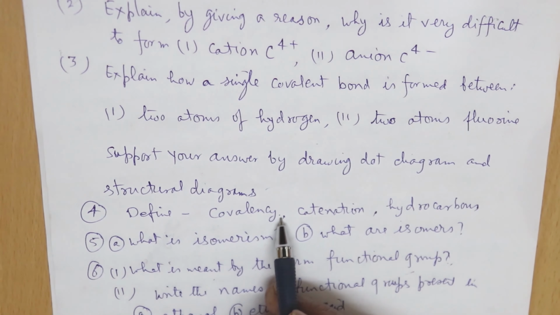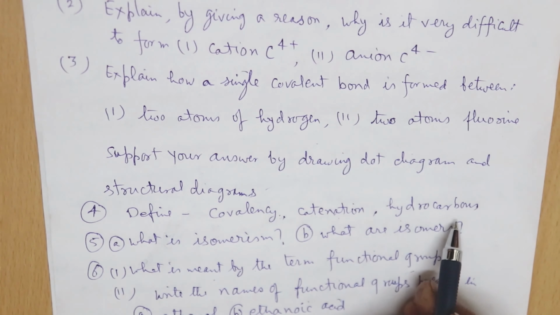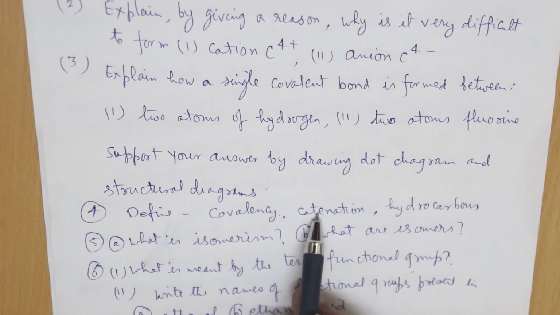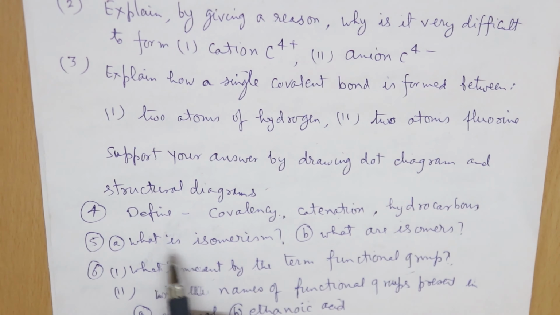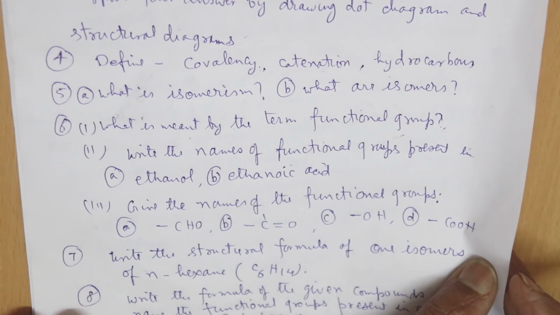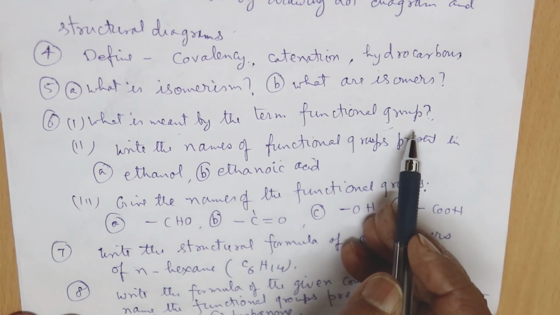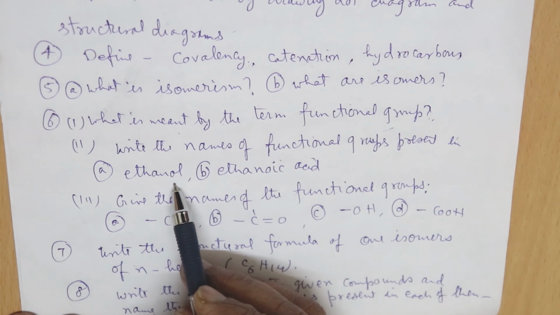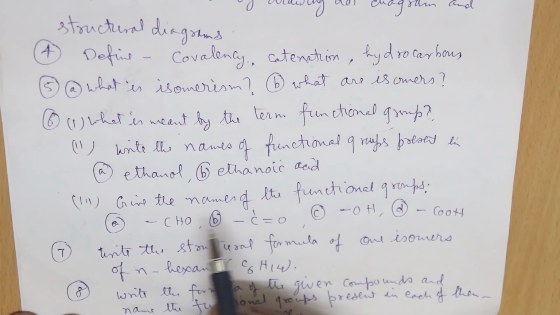Okay, then define the covalency, catenation, hydrocarbons. You will define each, 1 mark each here. What is the isomerism? And then what are isomers? That also you have to define, 1 mark each. Then what is meant by the term functional group. Write the names of the functional group present in ethanol and ethanoic acid.